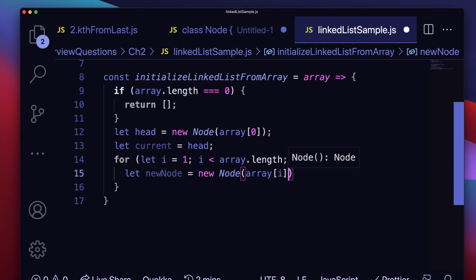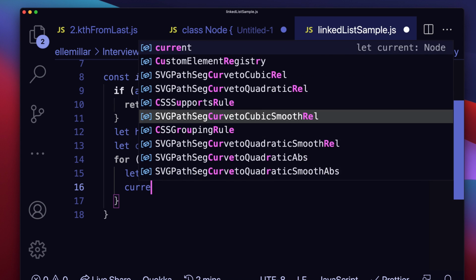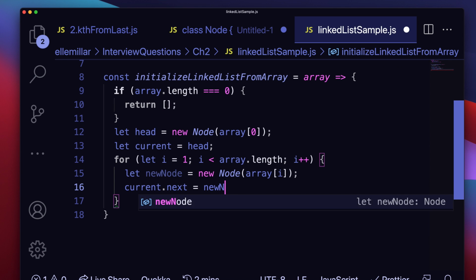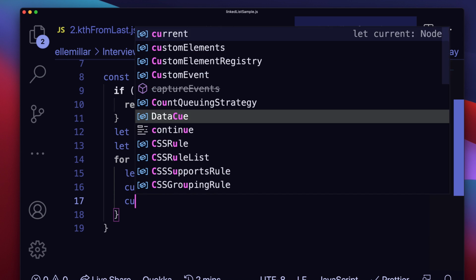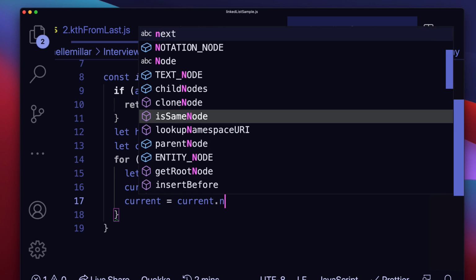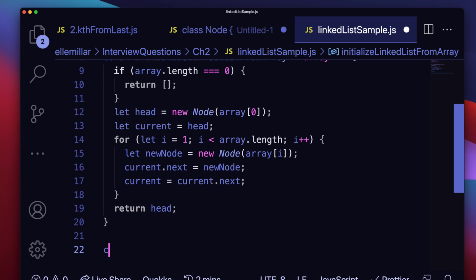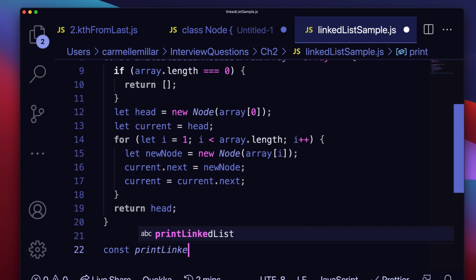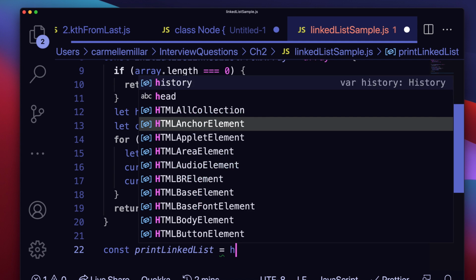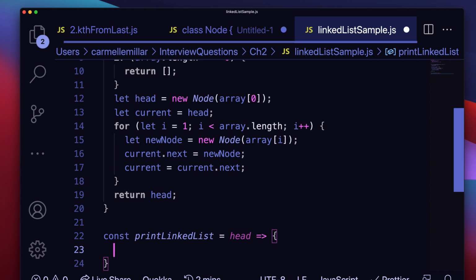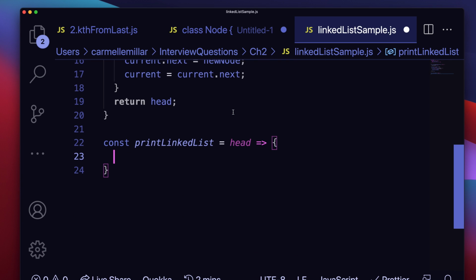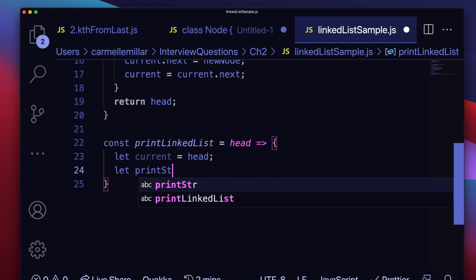So for let i equal 1, i less than array.length, i plus plus, then I say let newNode equal new Node(array[i]), and then I do current.next is equal to the new node that I've allocated somewhere, and then I set current equal to current.next, so I move current one forward, but I store head in the head variable up above. So at the end of this for loop, I return head, and this is how I initialize my linked list.